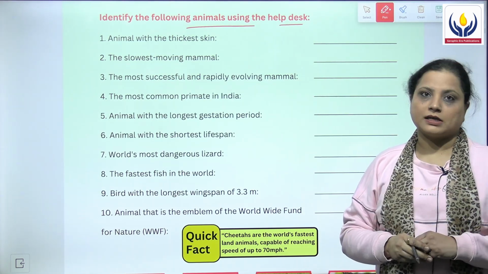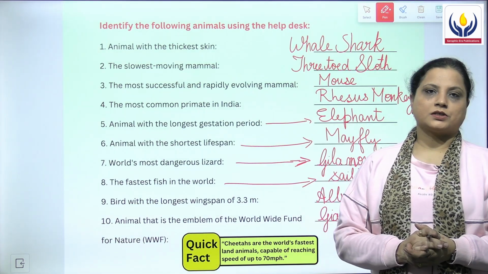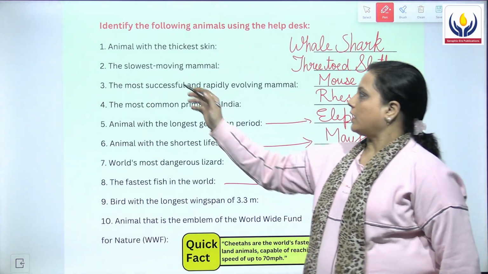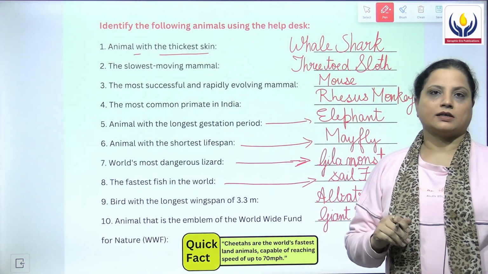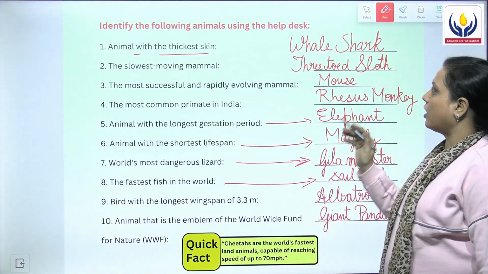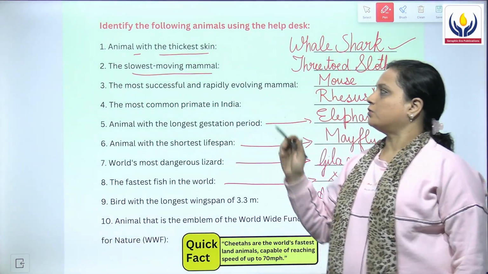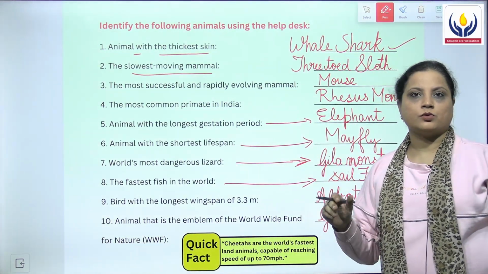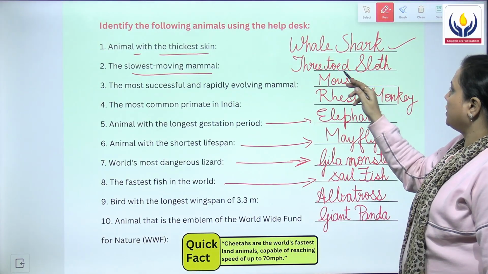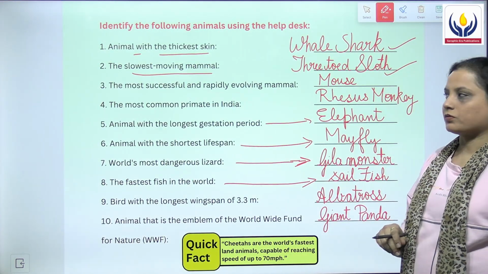So let's begin with the exercise now. The first hint given about the animal is animal with the thickest skin, and that is known as the whale shark. The next is the slowest moving mammal, and the slowest moving mammal is three-toed sloth.